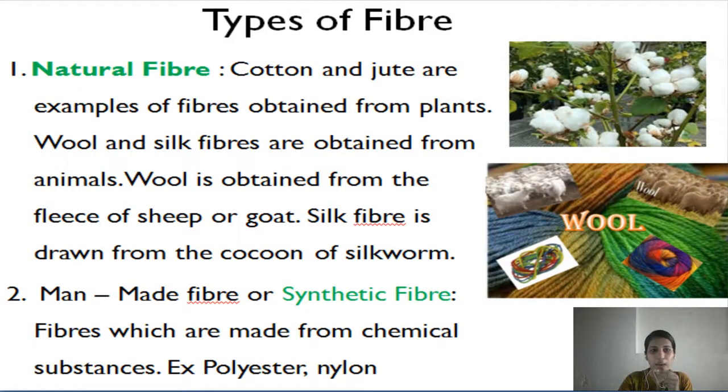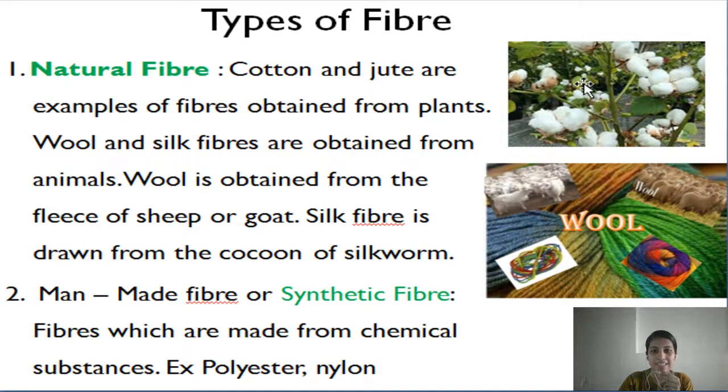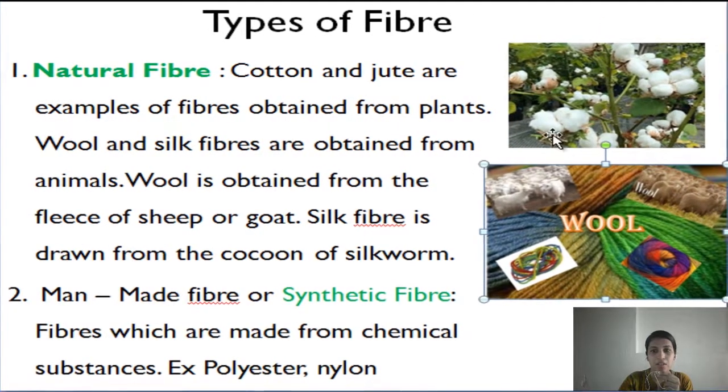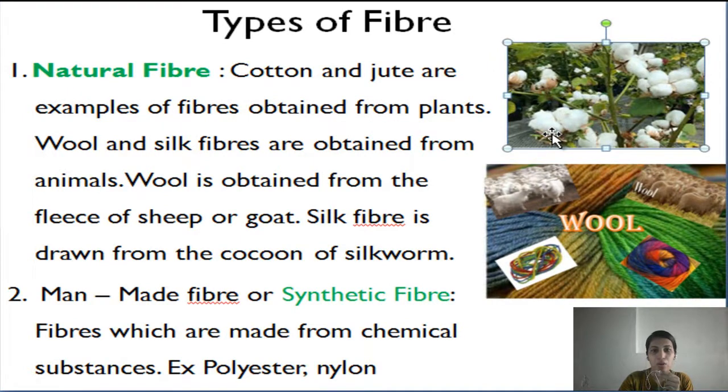In class 6, you have learned about two types of fibers. Natural fibers and man-made or synthetic fibers. Natural fibers. Cotton and jute are examples of fibers obtained from plants. Wool and silk fibers are obtained from animals. Wool is obtained from fleece of sheep or goat. Silk fiber is drawn from the cocoon of silkworm.